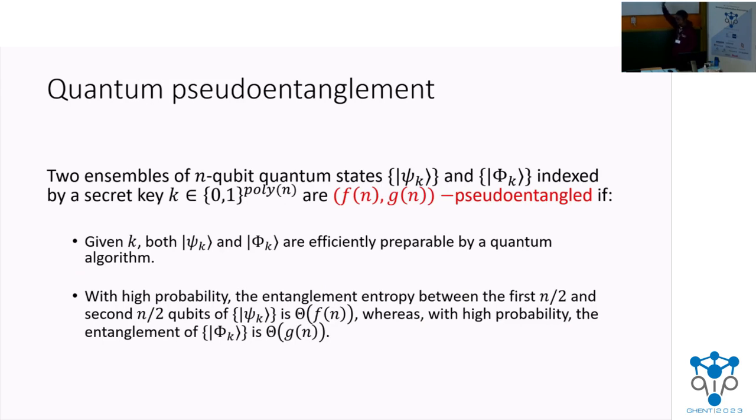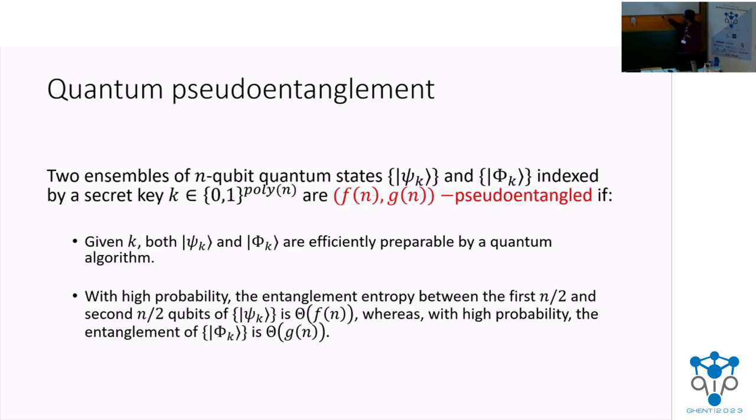Let's consider this concept again. Quantum pseudo-entanglement. So two collections are said to be this if, when given a key k, we can prepare states corresponding to this key in both the collections.